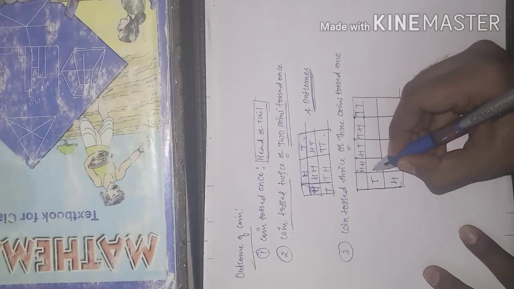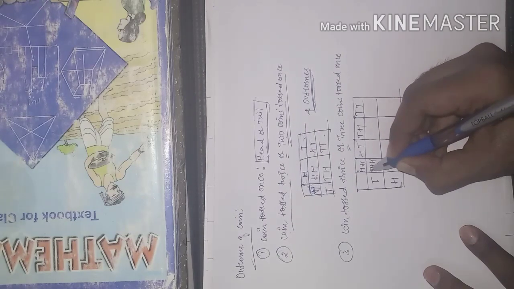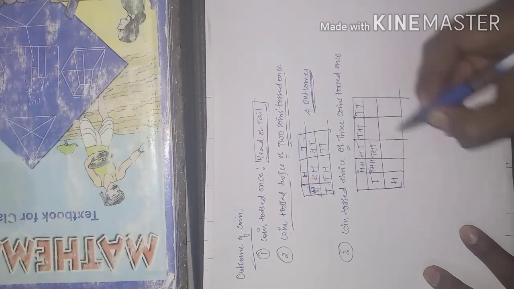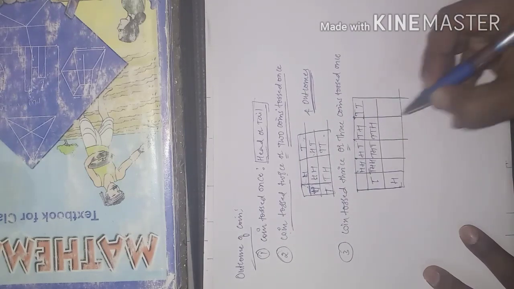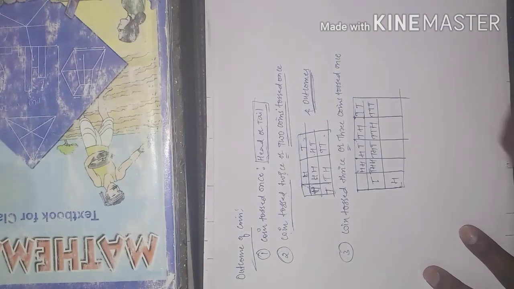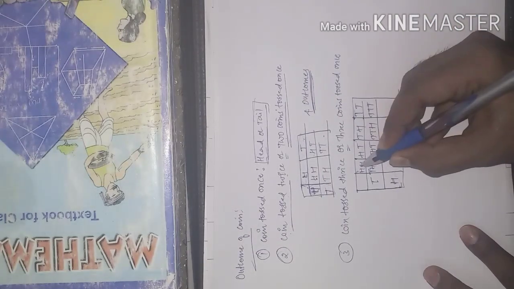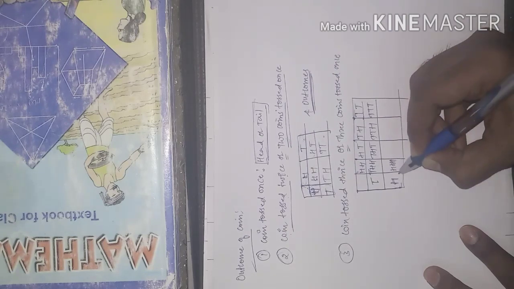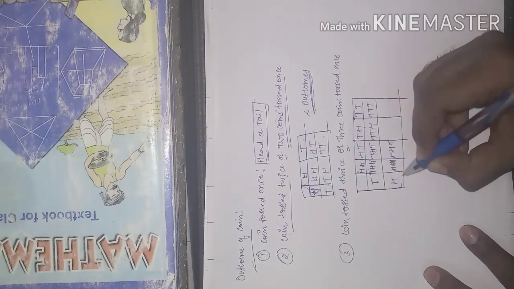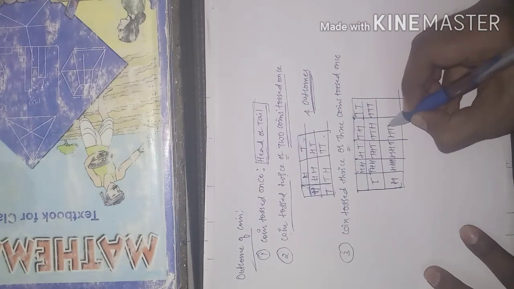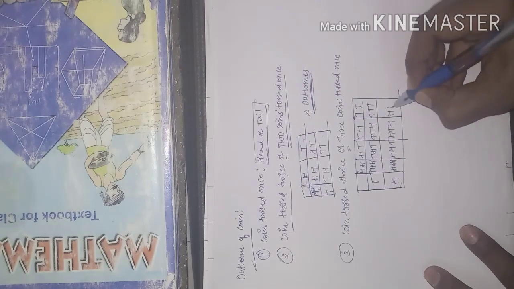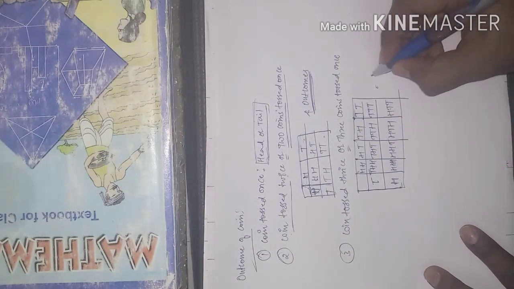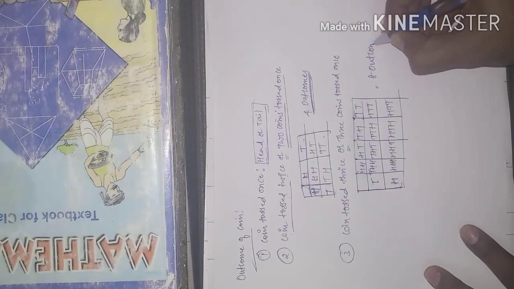Tail head head, tail head tail, tail tail head, tail tail tail. Now we will go with head with these 4 outcomes: head head head, head head tail, head tail head, and head tail tail. So how many outcomes do we have? 1 2 3 4 5 6 7 8. So we have 8 outcomes.